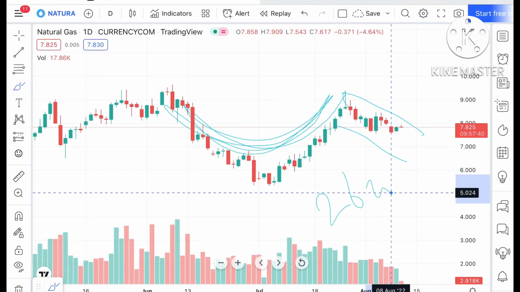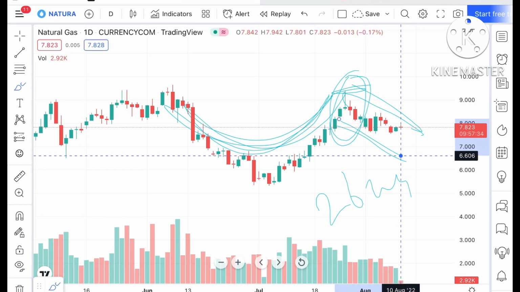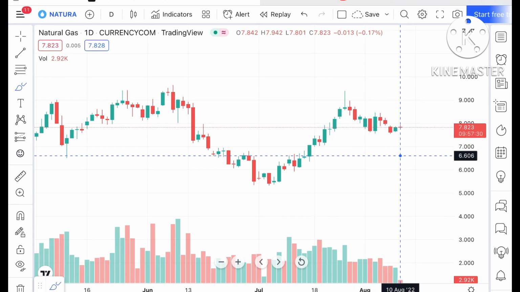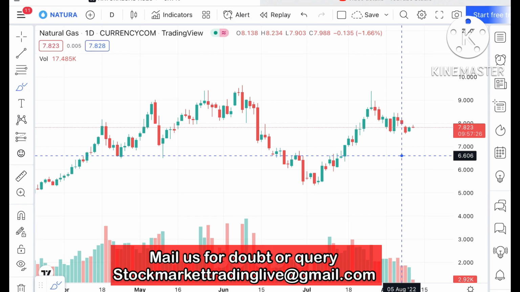After that, in this particular range it is continuously moving down. From the 26th of July we have seen it continuously falling, because there are import and export developments happening in different countries. This is because of this.